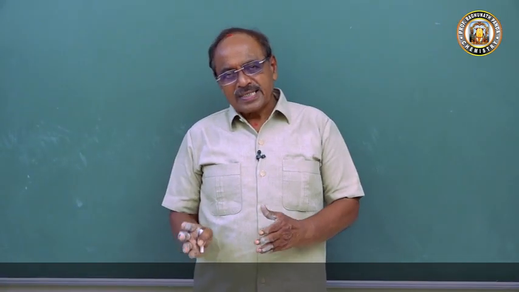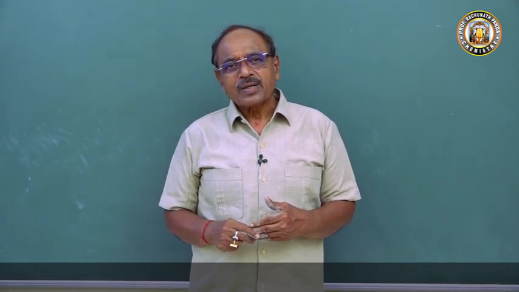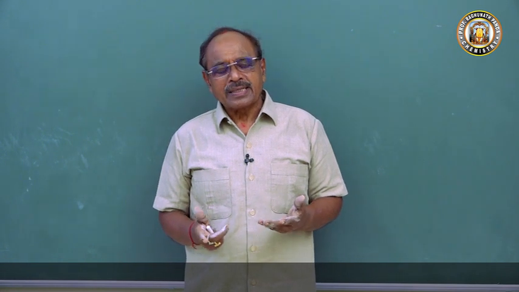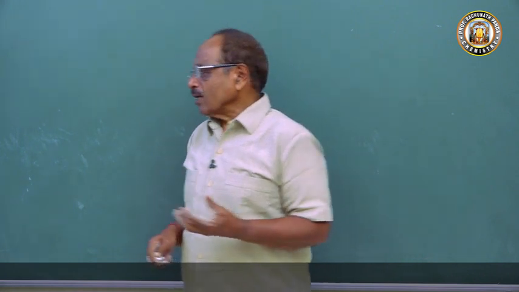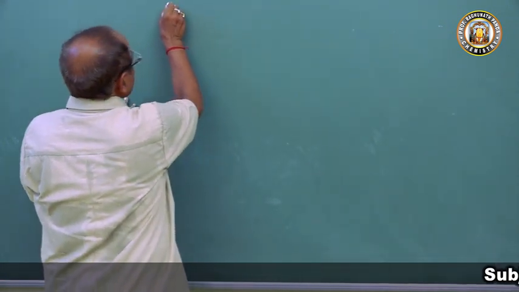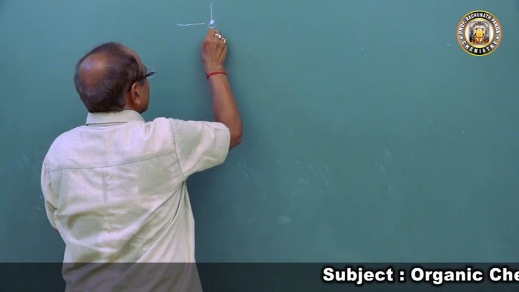So now we were discussing the structure of alcohol and what type of reactions alcohol can take part in. In alcohol, this is the carbon atom, and it is bonded to the OH group.